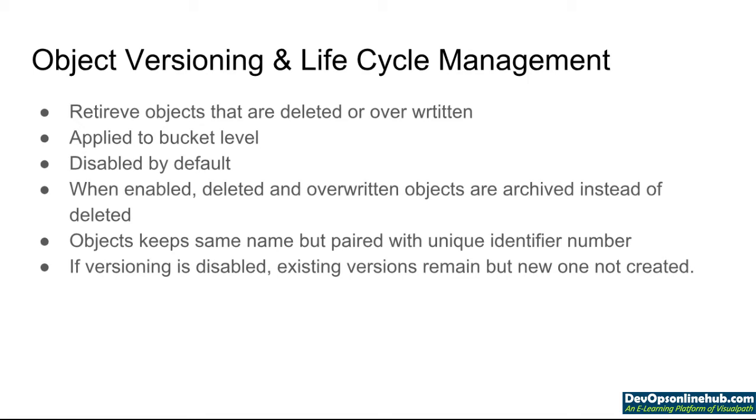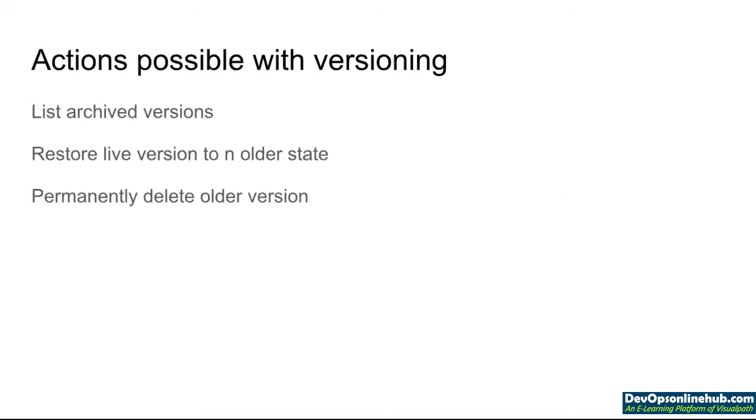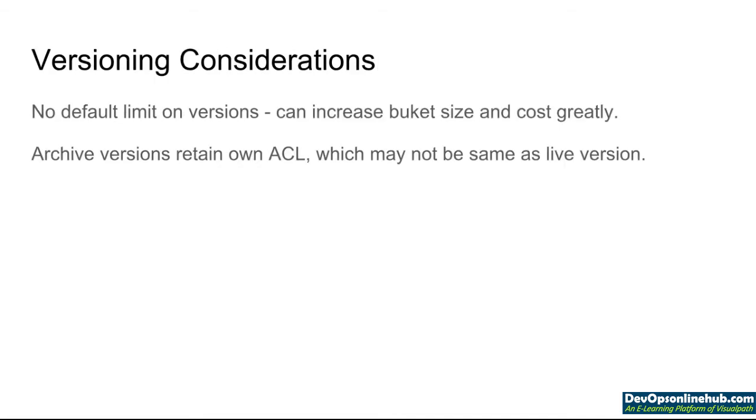If versioning is enabled, the existing version remains and a new one is created. As I said, what actions are possible with versioning? We can list archived versions, restore live versions to an older state, and permanently delete older versions. Versioning considerations: what are the things we need to consider while enabling or disabling versioning?